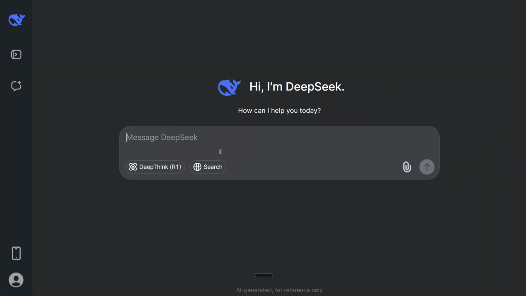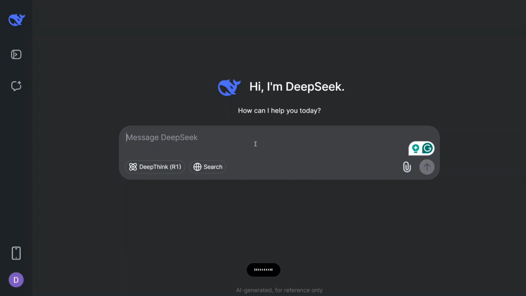So how to use the model for free? You just need to go to deepseek.com, go to their chat interface, and here don't turn on anything. Now the default version is now DeepSeek V3-0324 as mentioned in their WeChat group. So I will be testing it out for some coding task. Let's see what it generates.